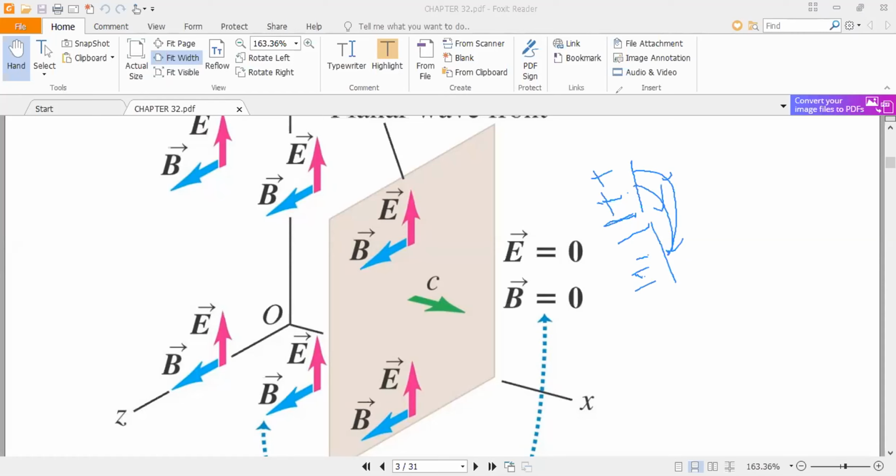As a result, when the cycle completes, for example, first they are here, and then these positive charges come down and the negative charges go up. So now the electric field is like this.